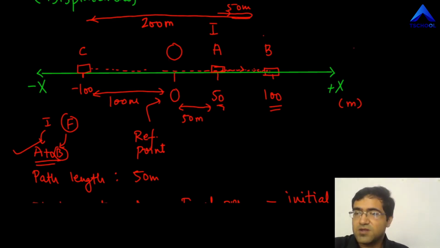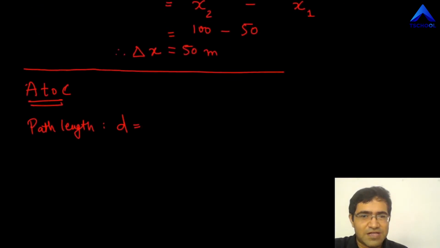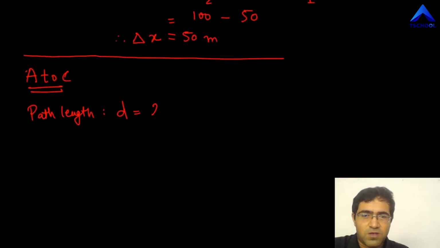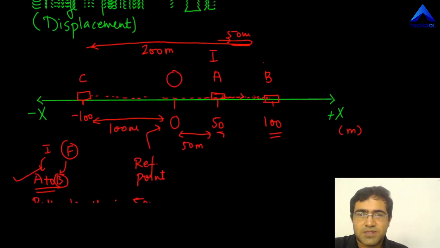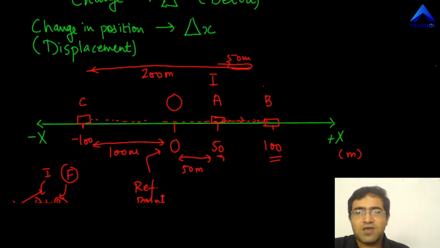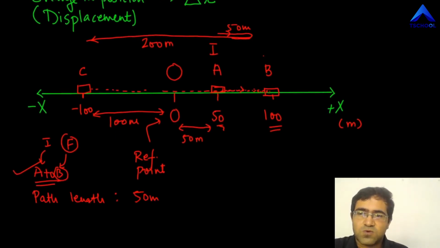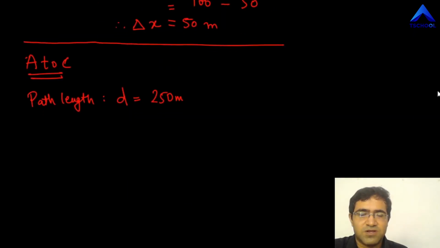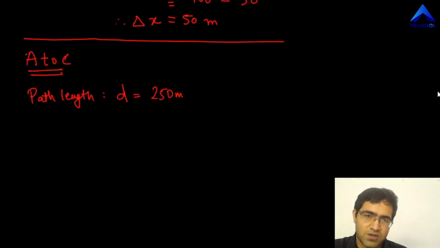So how much in all did it travel from A to C? Well, the answer is 250, because it traveled 50 meters from A to B and then 200 meters from B to C. So total path length or total distance traveled is 250 meters.